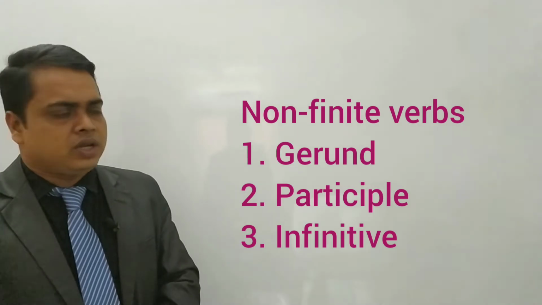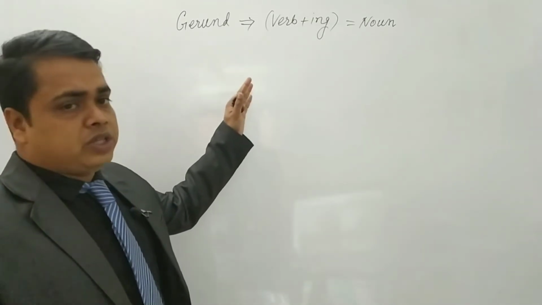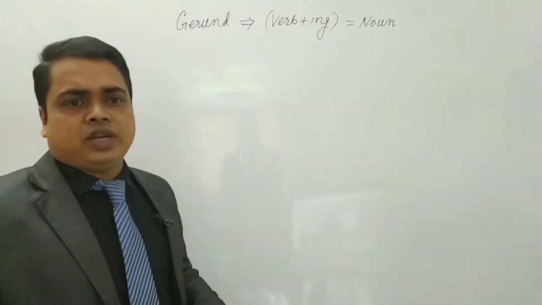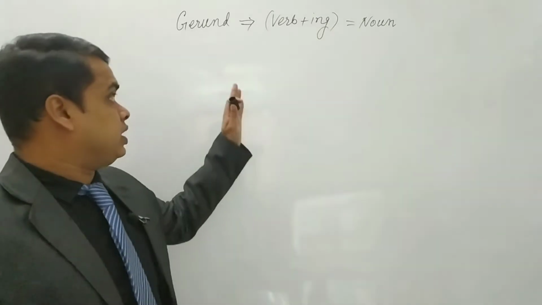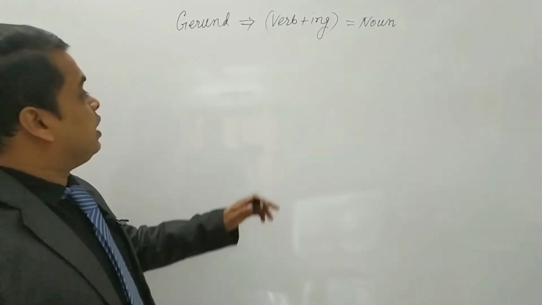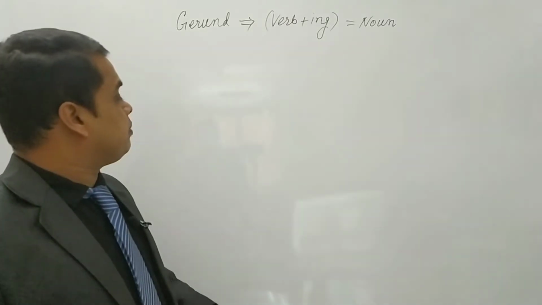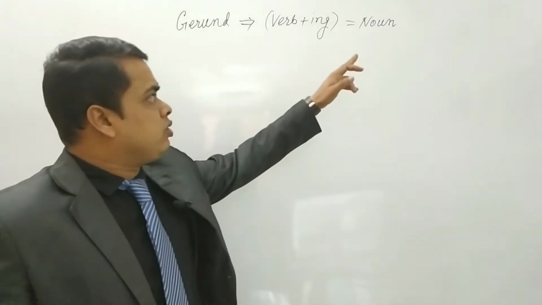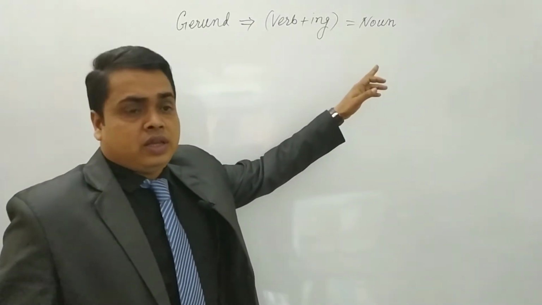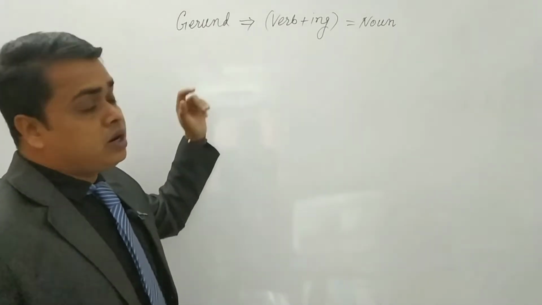Okay, dear students, now take a look. Here I have told you that non-finite verb is of 3 types: gerund, participle, and infinitive. At first, I am going to discuss gerund. You know, gerund, I have written here verb plus ing equal to noun. Here, dear students, you have to remember that main form of the verb, and you have to add ing, then it will be acting as noun. If it is acted as noun, in that case, it will be called gerund.